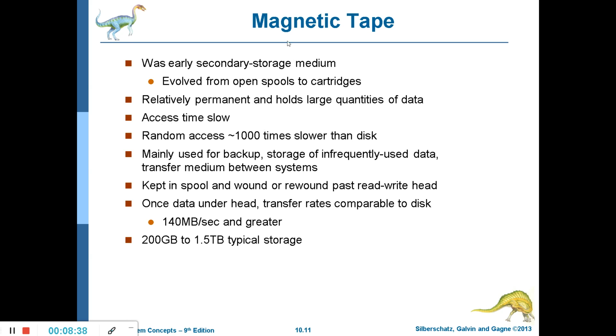However, the main problem with magnetic tapes was the access time was very slow. Random access is 1000 times slower than the disk. Just try to imagine how slow magnetic tapes used to be.